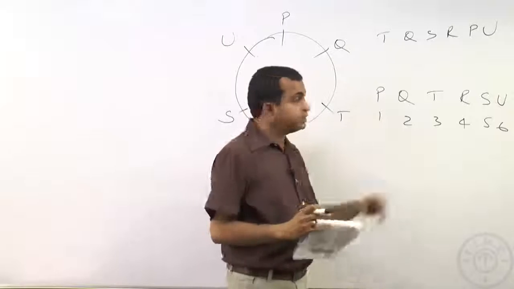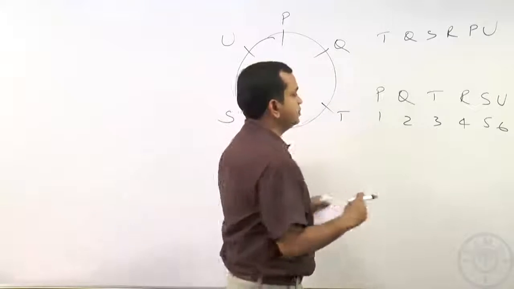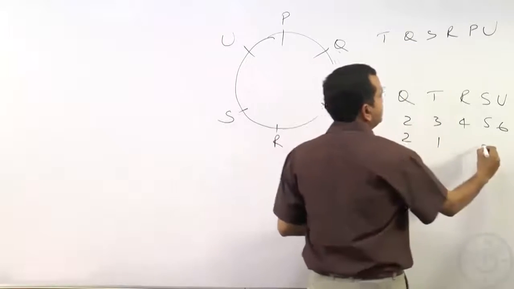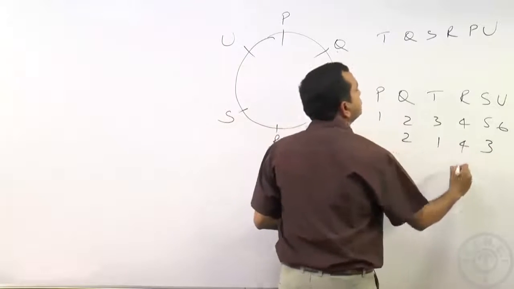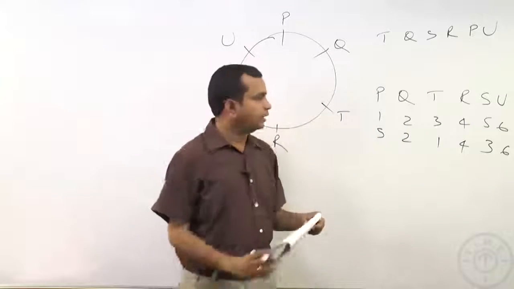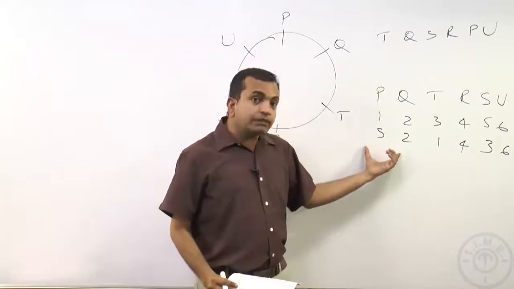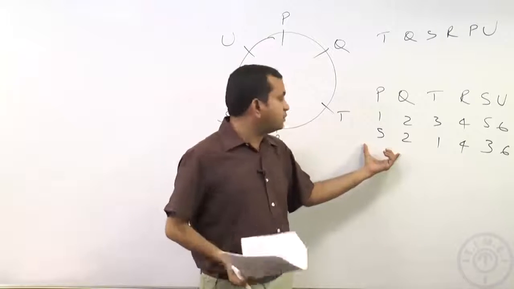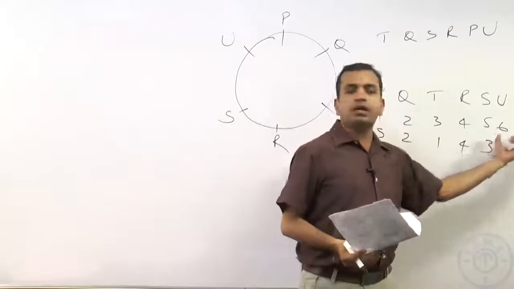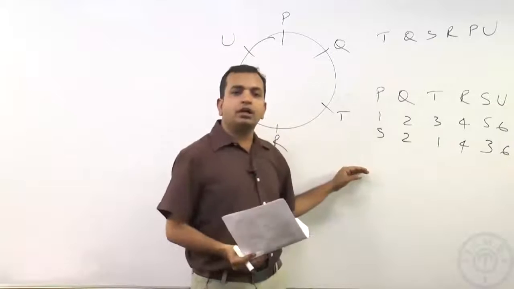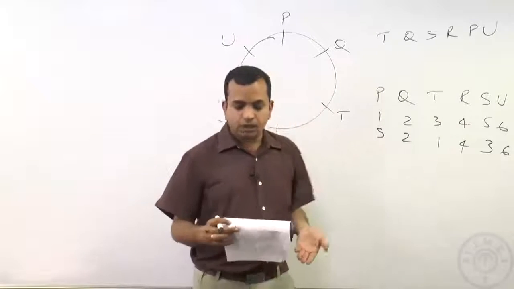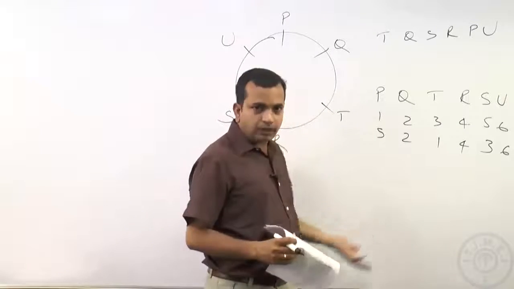Now, let us check in the first place if this order is possible. We want T as the first person, Q as the second person, S as the third person, R as the fourth person, P as the fifth person, U as the sixth person. Now, we need to first check if it is violating any of the odd even rules. 1 is odd, 2 even, 3 odd, 4 even, 5 odd, and 6 is even. So, it is not violating the odd even rule, which means this is a possible combination. Obviously, because the question has been asked and none of these options is available, it is a possible combination. We just quickly verified that.